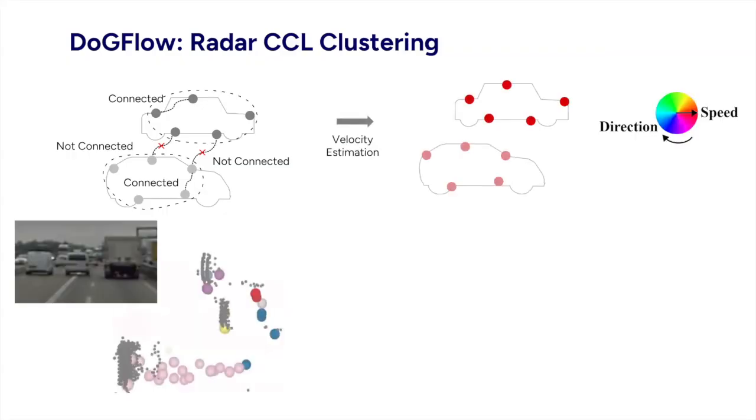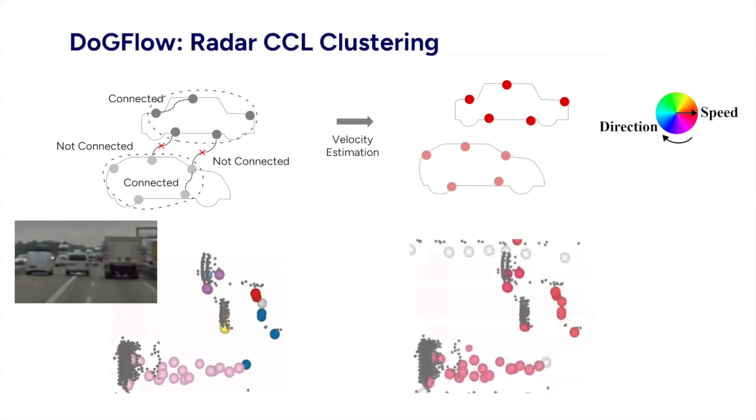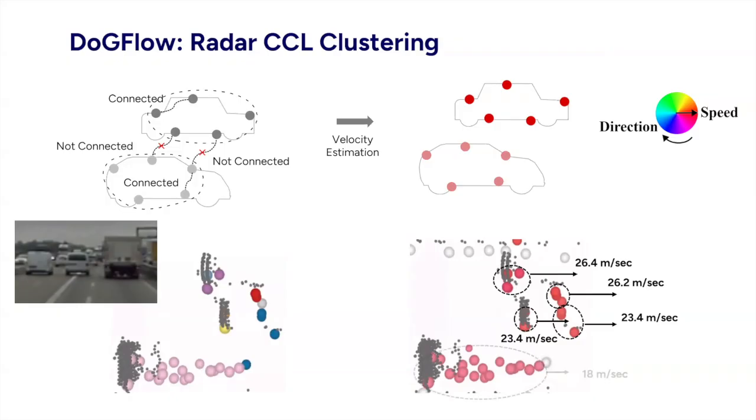As an example, we show three vehicles adjoining each other. The bigger circles indicate radar points colored according to their cluster IDs. This figure shows the resulting velocity estimation. As you can see, the vehicle on the leftmost side has a larger velocity of 26 meters per second, whereas the vehicle in the middle has a slightly lower velocity. Now our method is able to disambiguate the velocities of different clusters. Lastly, the vehicle on the rightmost has the lowest velocity of 18 meters per second.